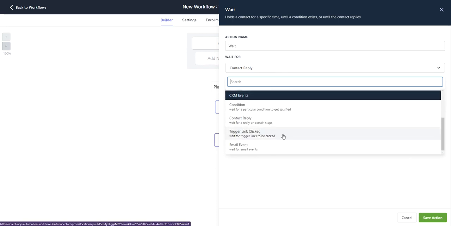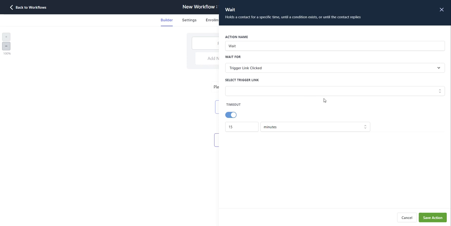If you're waiting for a trigger link to be clicked, you can choose this option here and then choose the specific trigger link in your drop down here. Again, you have your timeout option.